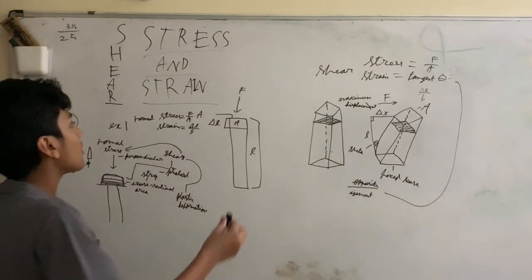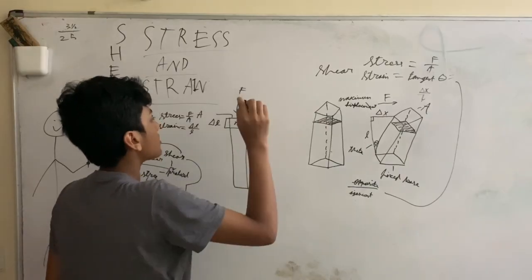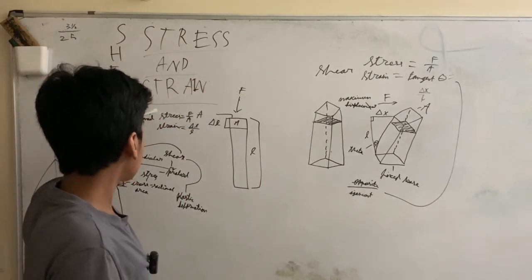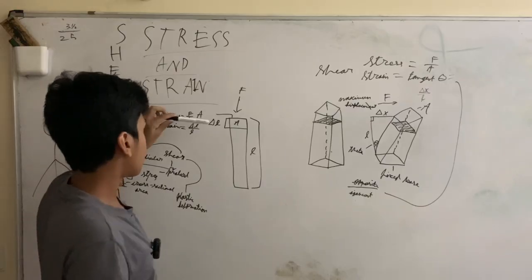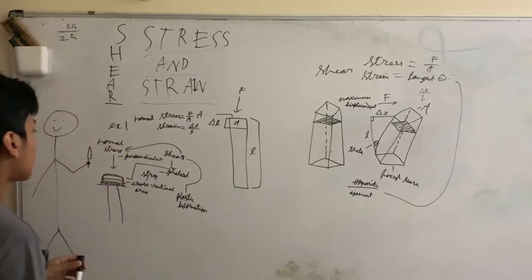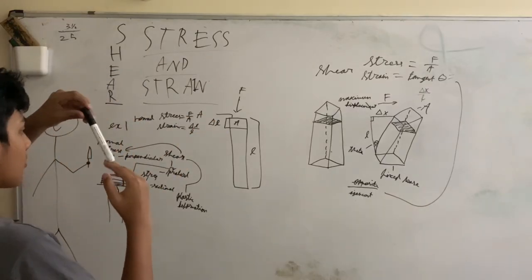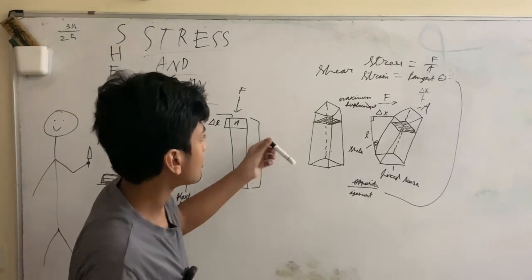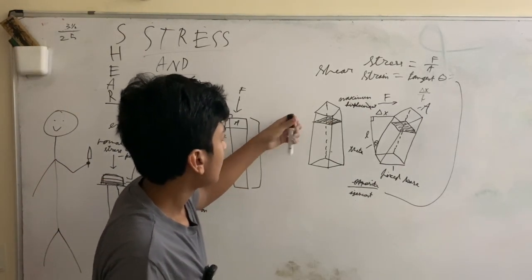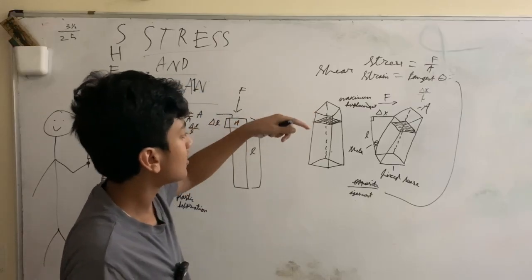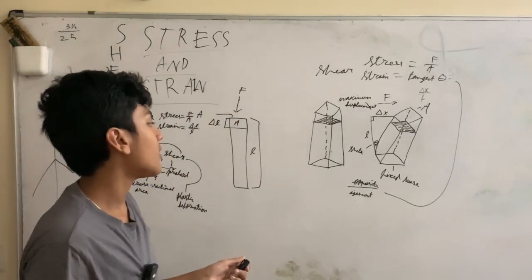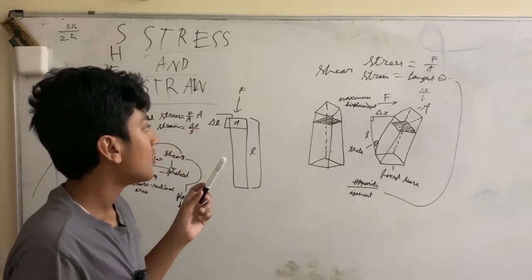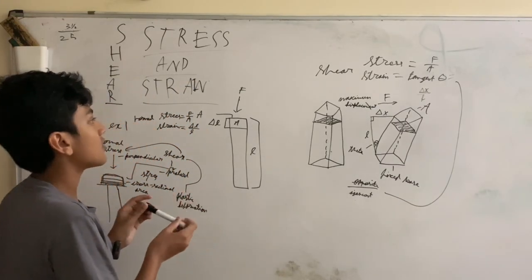But instead of putting the force like this, from the top, what if we do it like this? We push it to the side. Instead of it being perpendicular, we put it parallel. So what if we pushed the force from here and we pushed it like this? And we must assume that the beam has a fixed base. Let's say that. So when we push this, right?